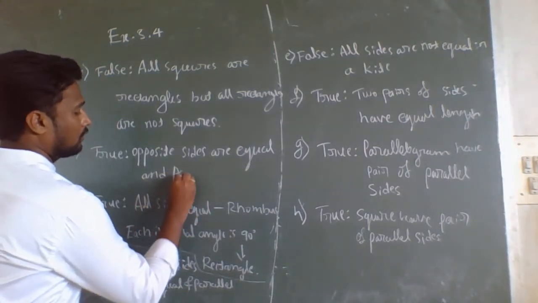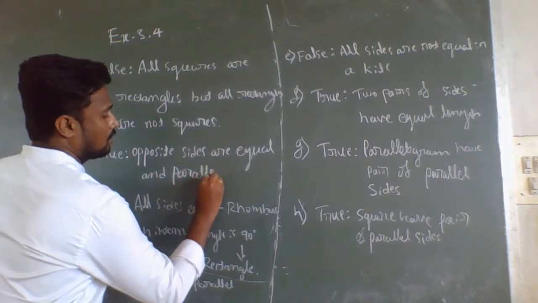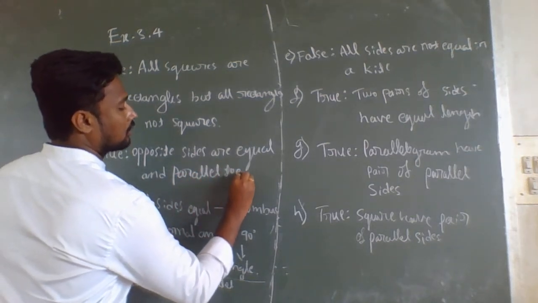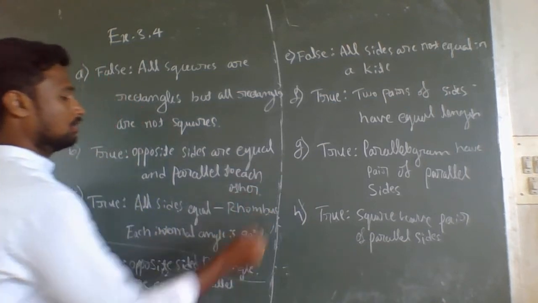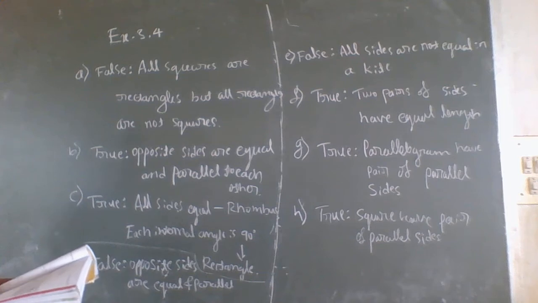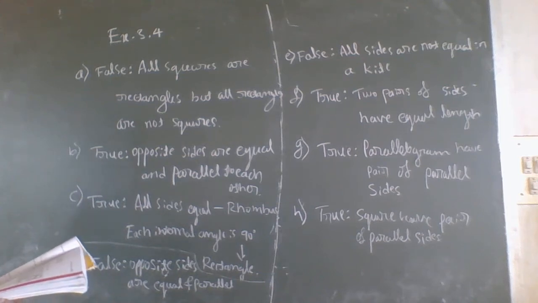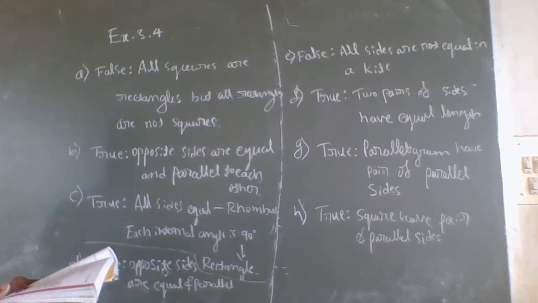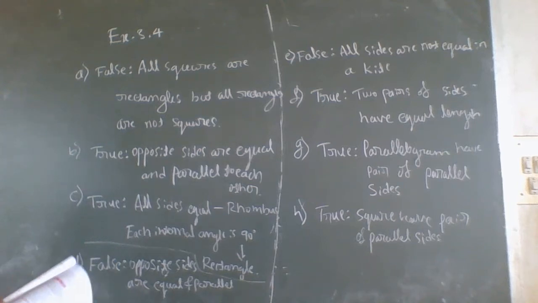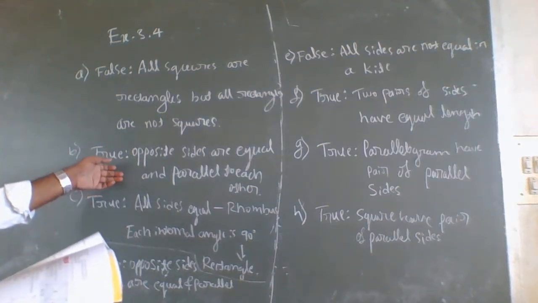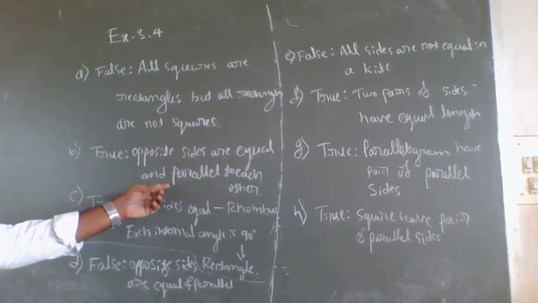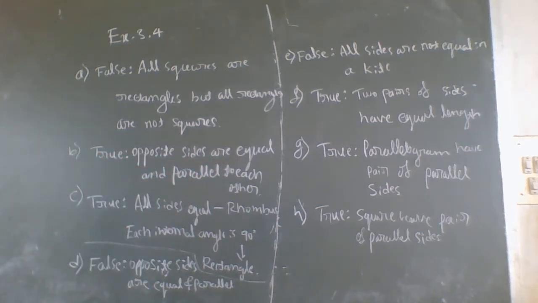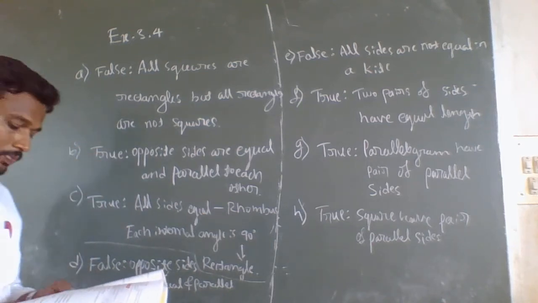In both rhombus and parallelogram, opposite sides are equal and parallel to each other. Therefore, it is true.